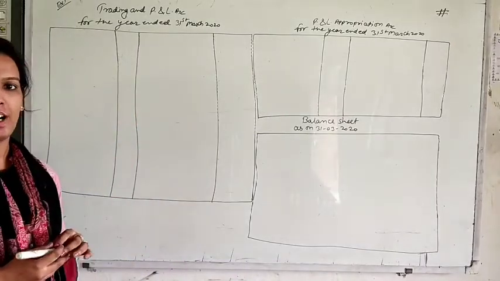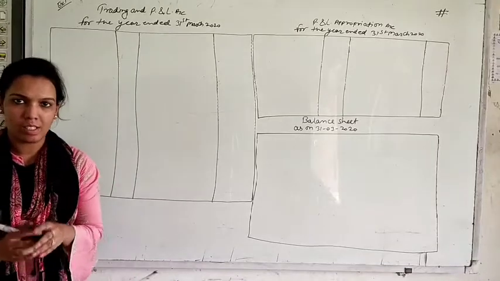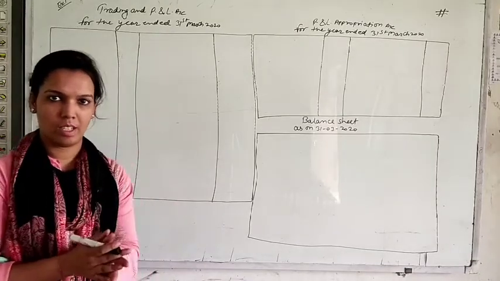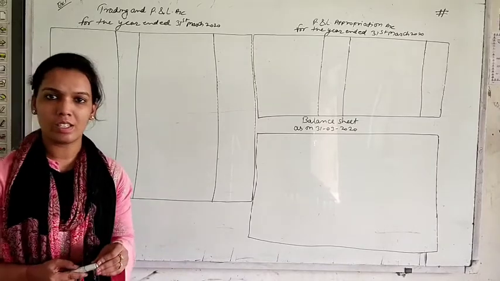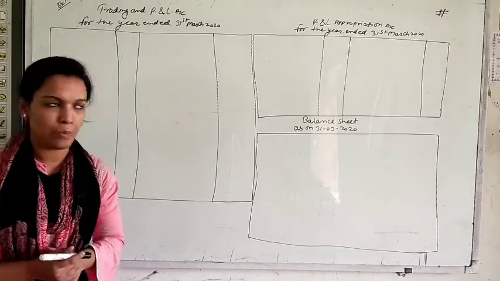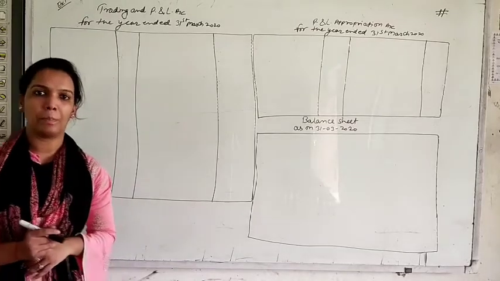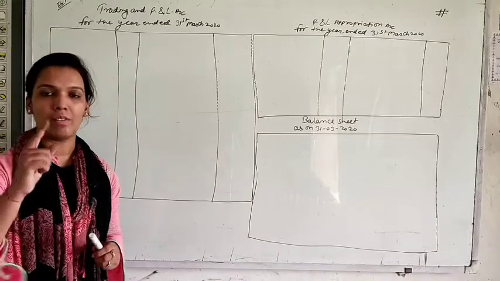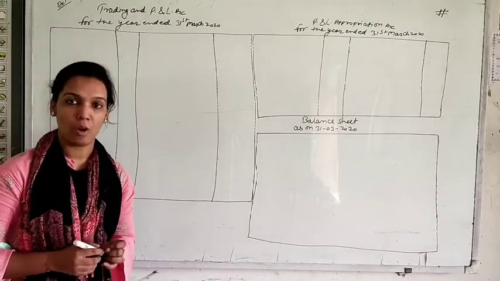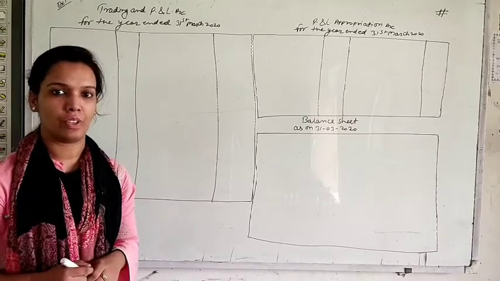So as you know, we have started chapter first of partnership. It is the second chapter of the book, but according to partnership it is the first chapter, that is, fundamentals of partnership. And in the last video I told you the differences between P&L account and P&L appropriation account. One very important thing was charge against profit and appropriation of profit.